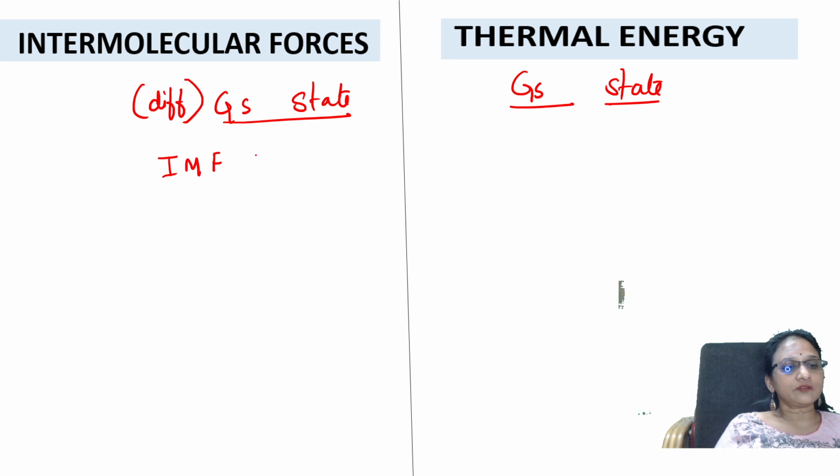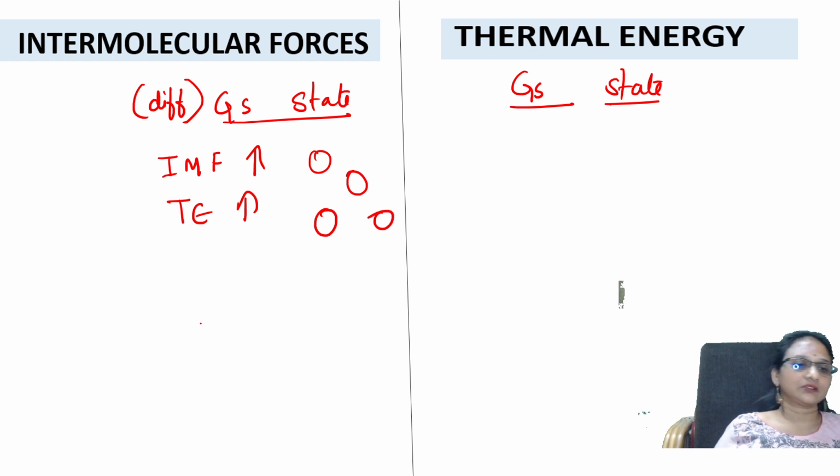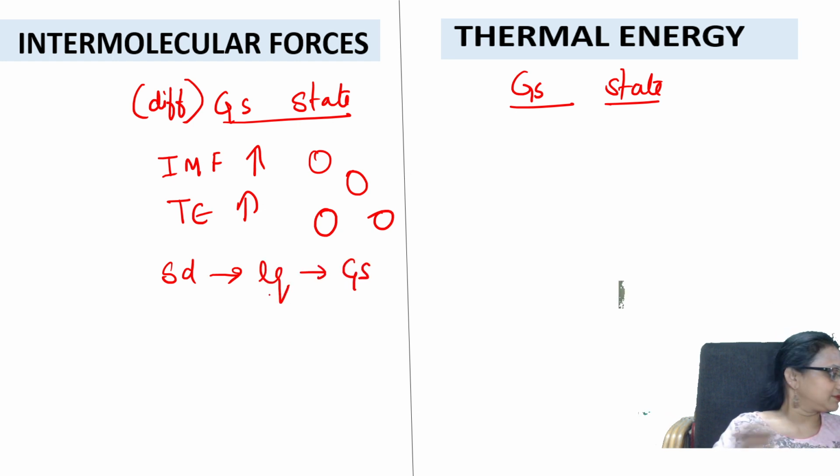So when the intermolecular forces are increasing, thermal energy also increases because they're moving very far. One is moving here, one is moving here. So solids will get converted to liquids, liquids will get converted to gases. Basically the diffusion is more.